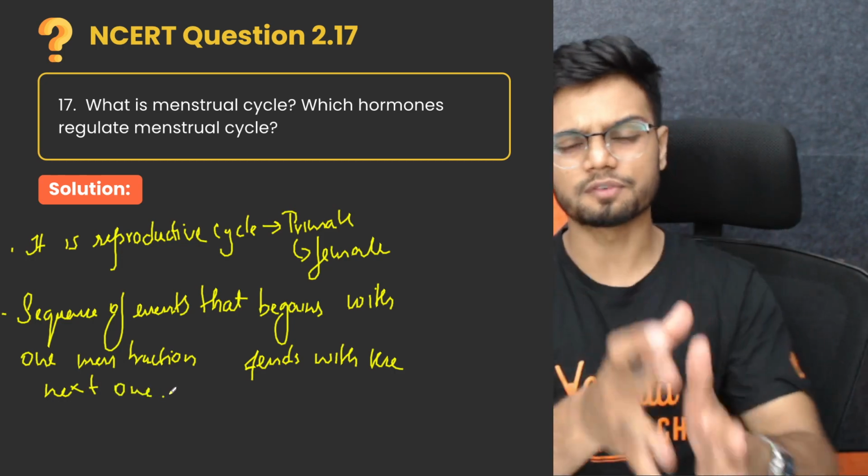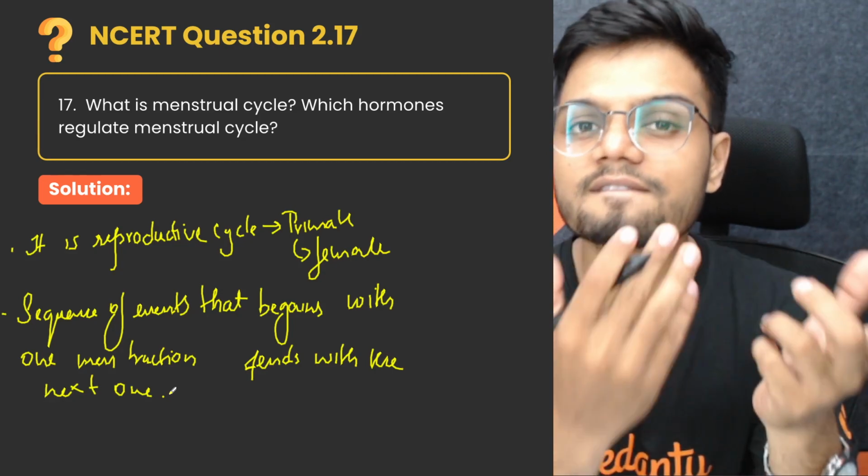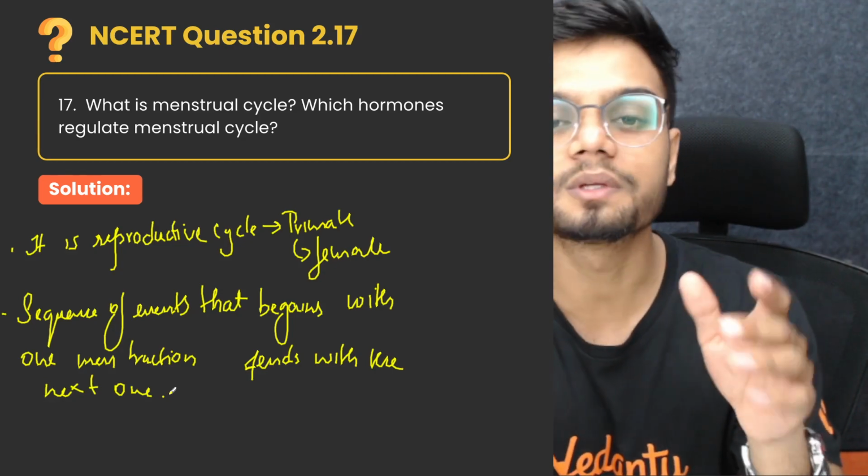So it is a sequence of events. One menstruation starts, and then we have many stages, and finally the cycle ends with again a menstruation.